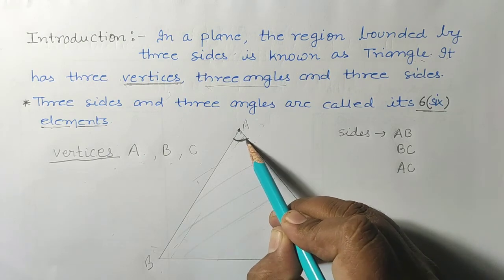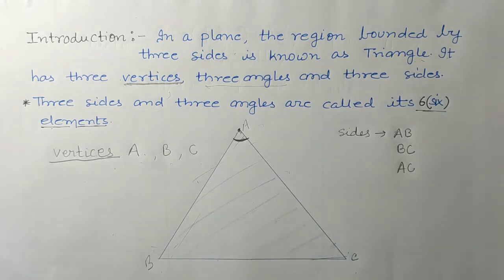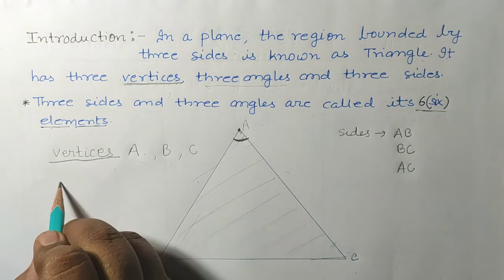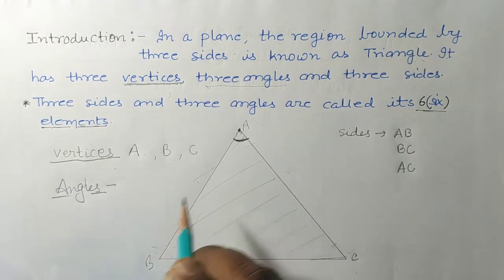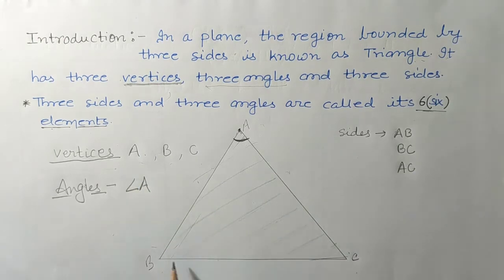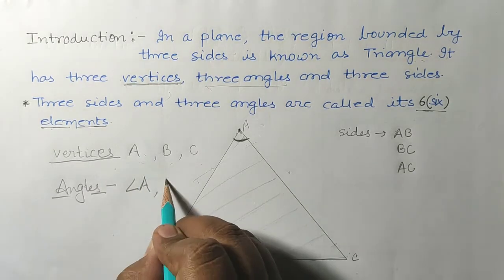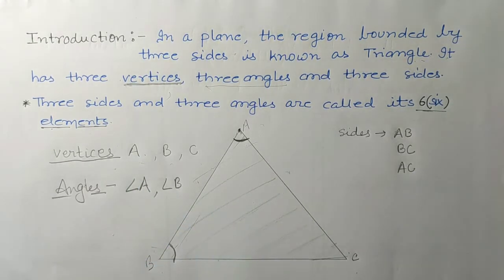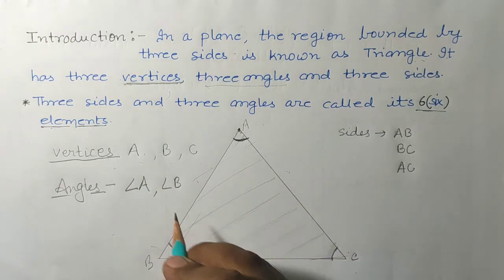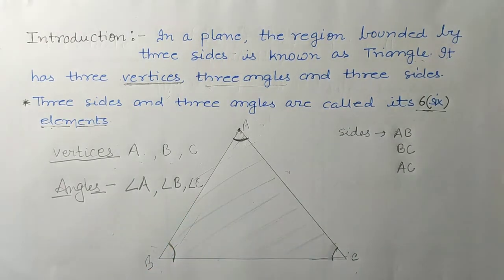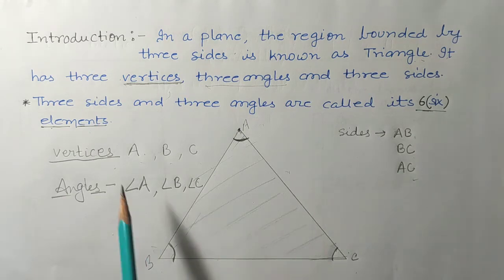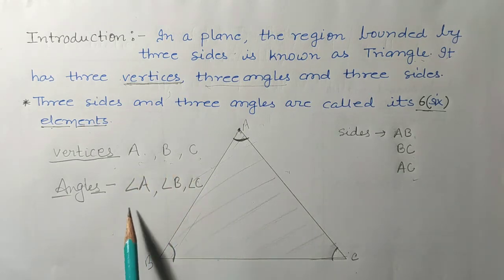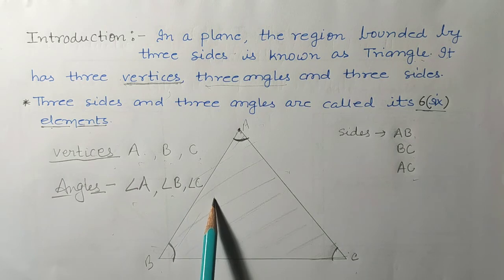So this is an angle which is formed in a triangle. So it is angle A. In this triangle, the angles are angle A, angle B, and angle C. So in a triangle, three sides are there, three vertices are there, and three angles are there.